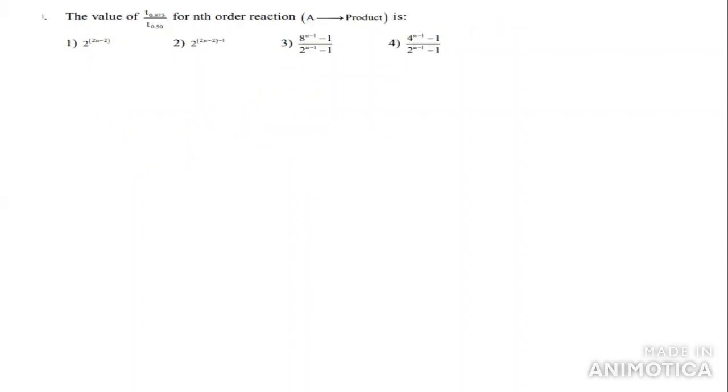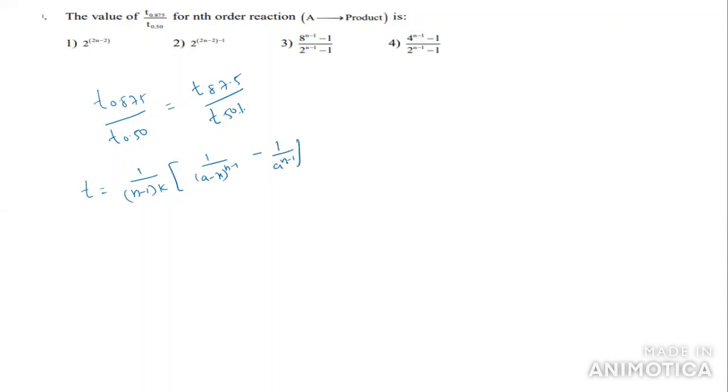Next question. The value of T87.5 for the nth order reaction A giving product is asked. Generally they have given T87.5 by T50%. We have one formula: time t is equal to 1 by (n minus 1) into K into (1 by (a minus x) whole power n minus 1 minus 1 by a whole power n minus 1).